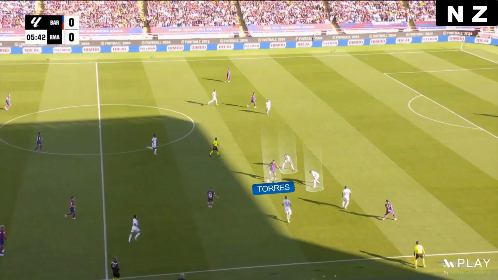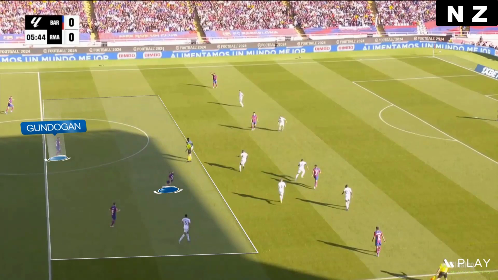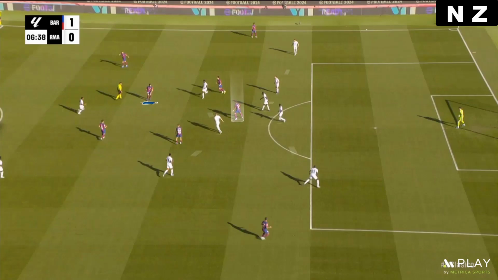That's why when Torres received the ball, Real Madrid's center-back followed him and this unbalanced Madrid's defensive line. Moreover, they left a lot of space for Barcelona's midfielders, and that's why they had to drop back. That's why Gundogan had space to progress with the ball.